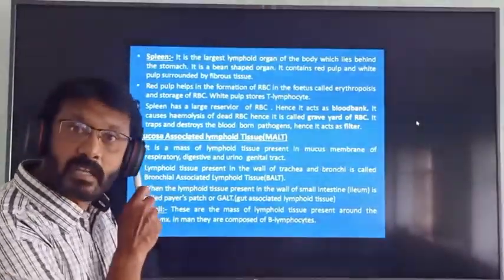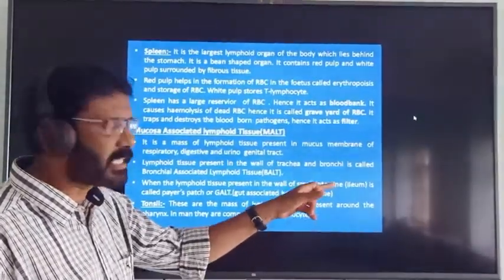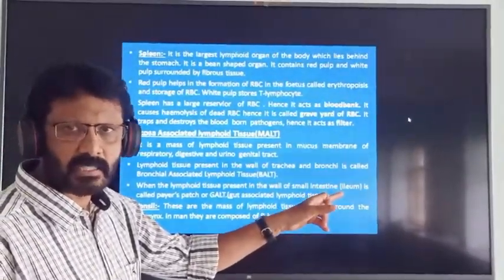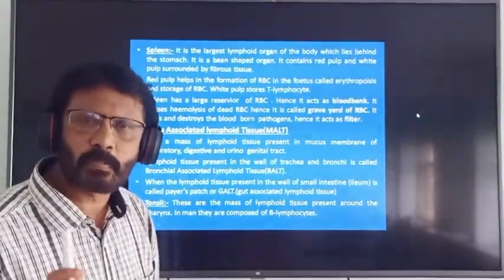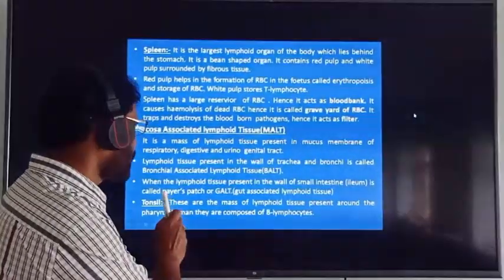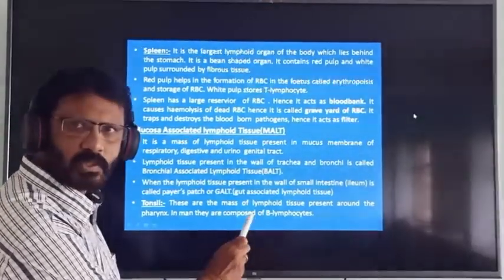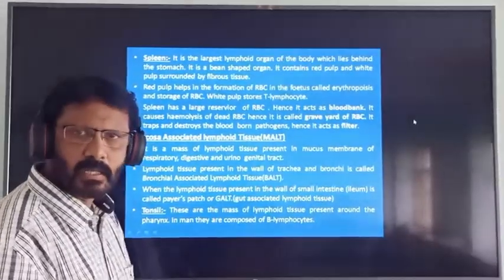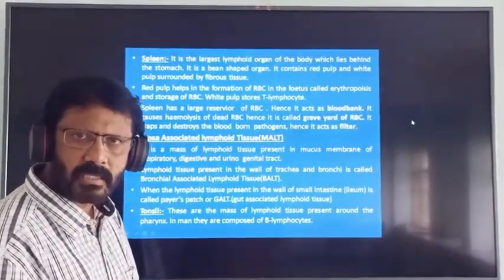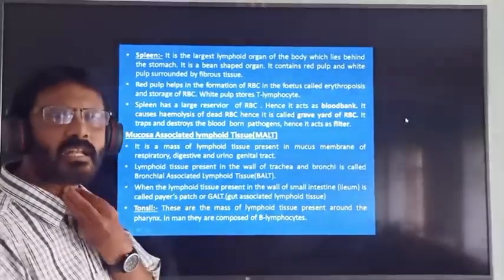Next one is when the lymphoid tissue is present in the wall of the small intestine, at the region of ileum, it is called Peyer's patch or gut associated lymphoid tissue, that is GALT. MALT, BALT, GALT. Next point is tonsil.